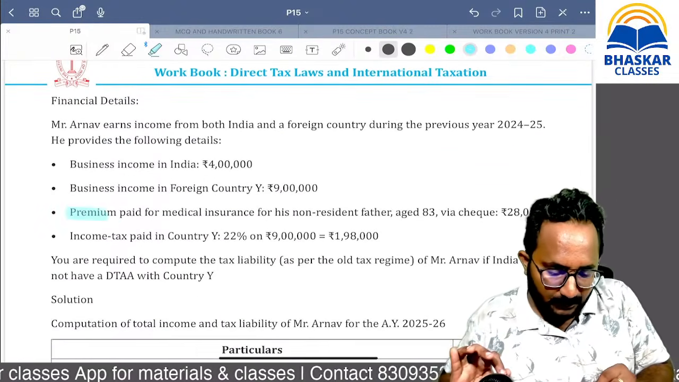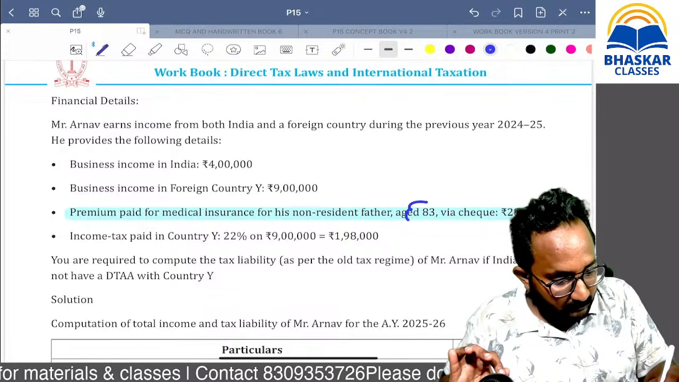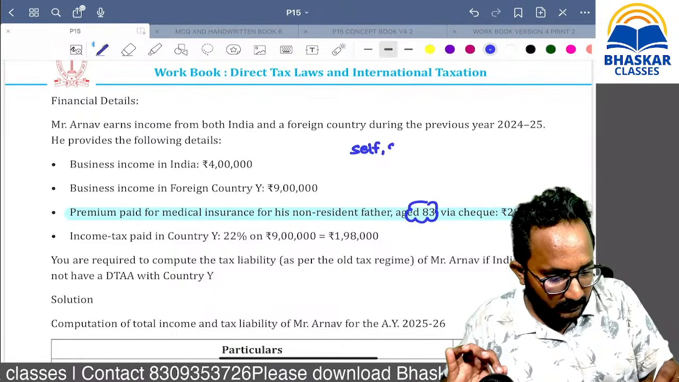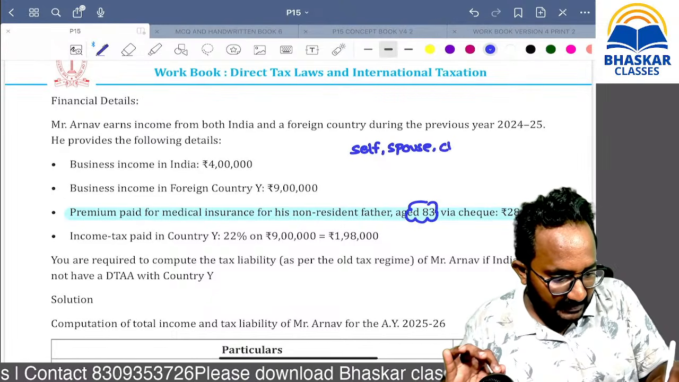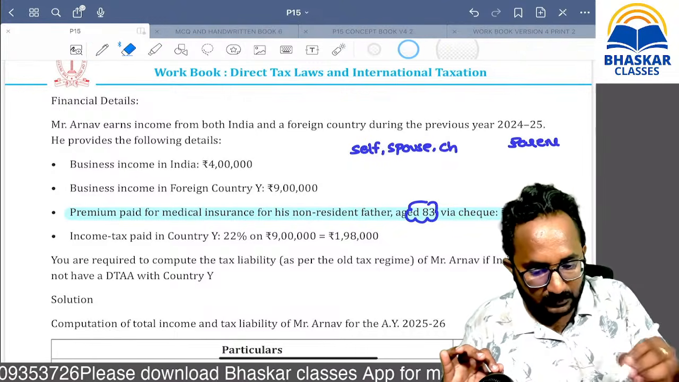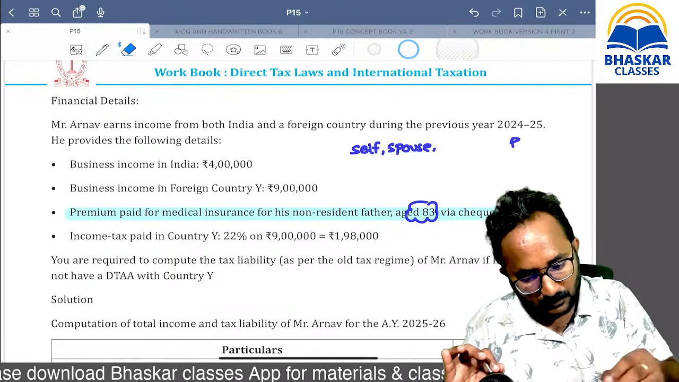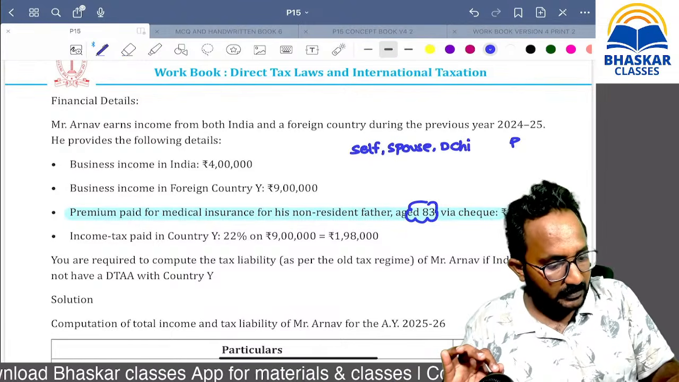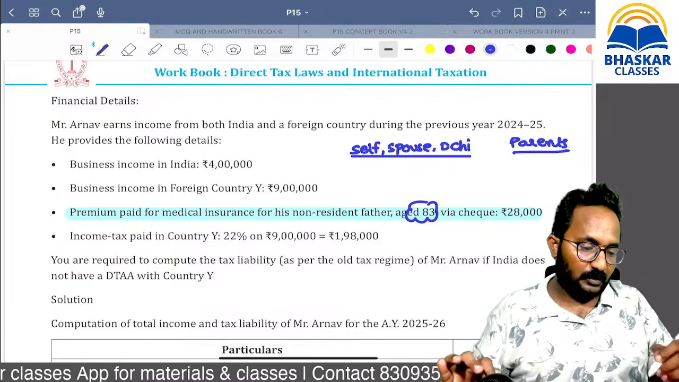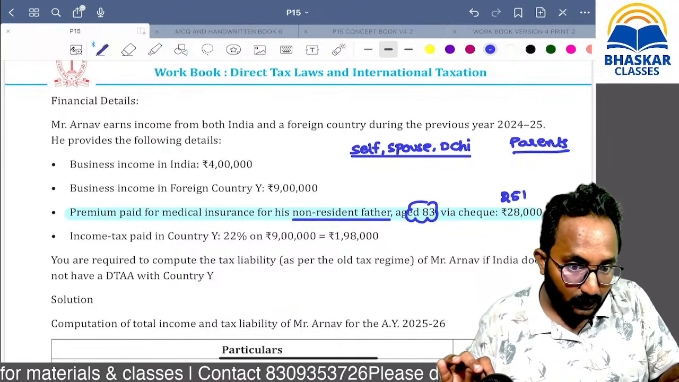What is the point? Premium paid for medical insurance, non-resident father. He is a senior citizen. For your family, for yourself, your spouse and your dependent children, you can take one limit, and for your parents, you can take one more limit. Your parents are also senior citizens, so you can take an additional limit of what, ma? 25,000. That means total 50,000. But here the parent is non-resident. That's why it is restricted to 25,000 only.